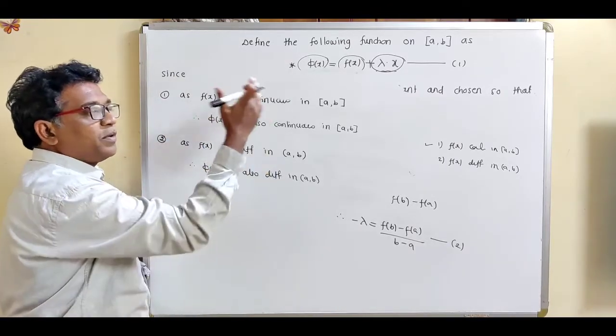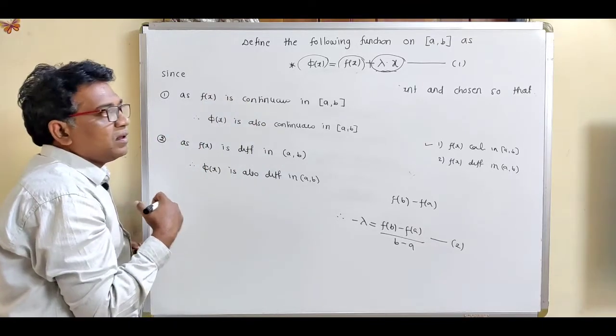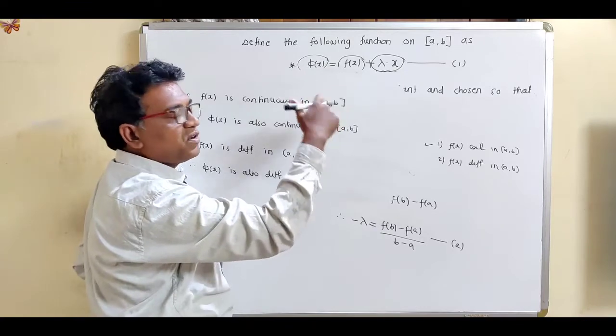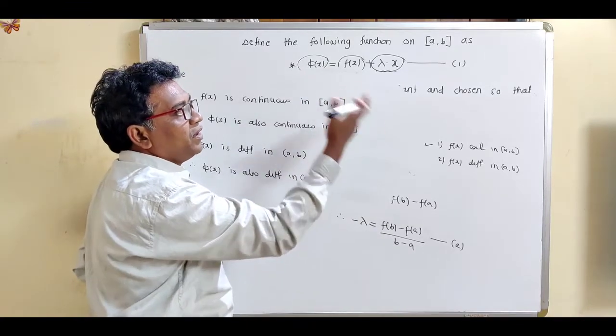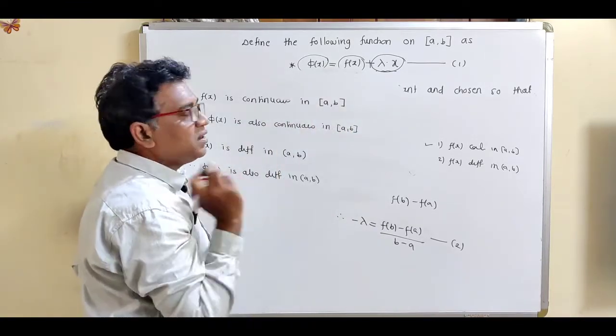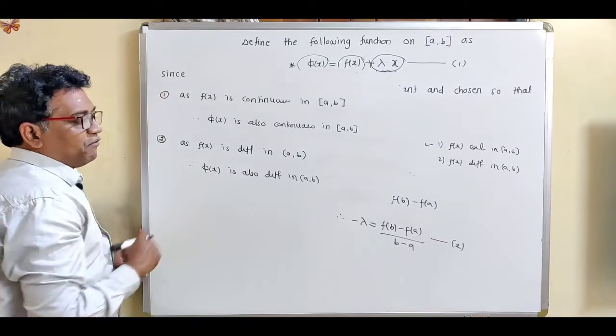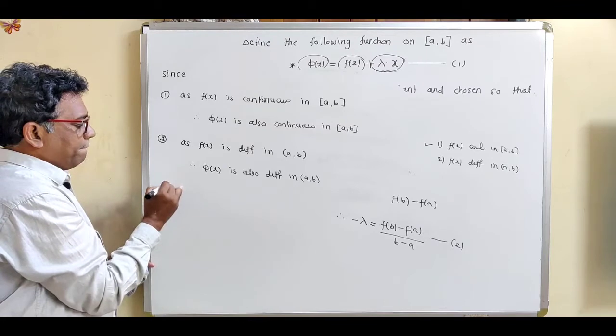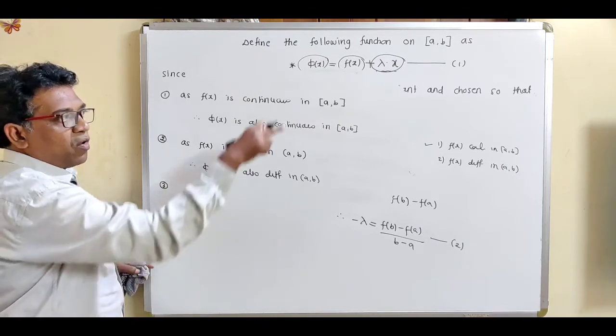F(x) is a differentiable function in the open interval (a, b), and x is differentiable, lambda is a constant, so it is again a differentiable function. So the sum of differentiable functions is again differentiable, so we can say that phi(x) is also differentiable in the open interval (a, b).